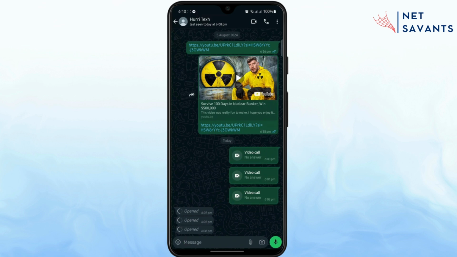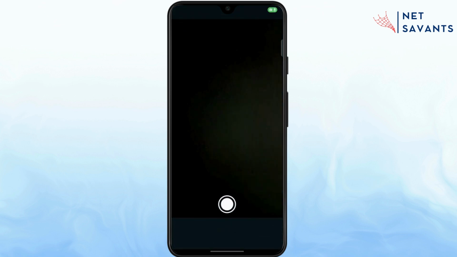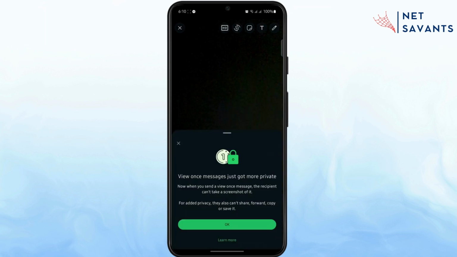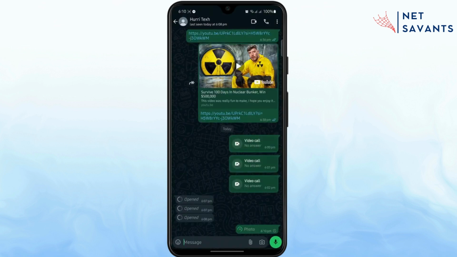So if you want to send a one-time photo as well, just simply tap on the camera icon, click the photo, and tap on this one icon right here. If you tap it, it clearly says, now when you send a view once message, the recipient can't take a screenshot of it, or they can't even share, forward, or copy it. So you can just simply tap on send and your one-time photo will be sent.